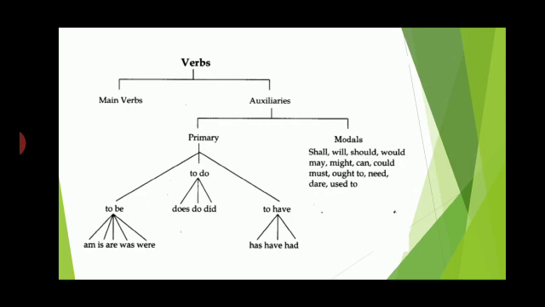Have you learned modals till now in 5th standard? If not, we will also read modals in the coming chapters. So all the modals: shall, will, should, would, may, might, can, could, must, ought to, need, dare, used to. All these modals are also called auxiliary verbs. Please remember that main verbs are called the action verbs and auxiliaries are called the helping verbs. Okay.